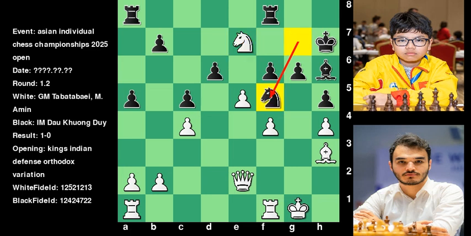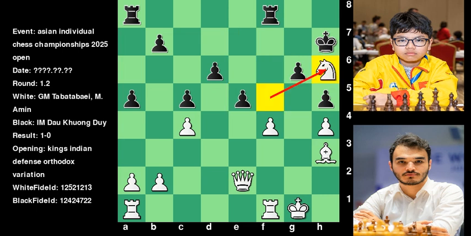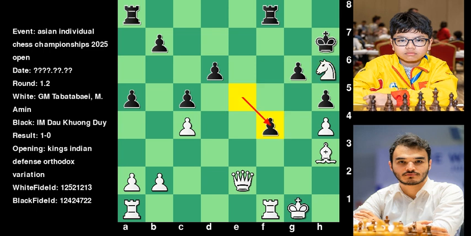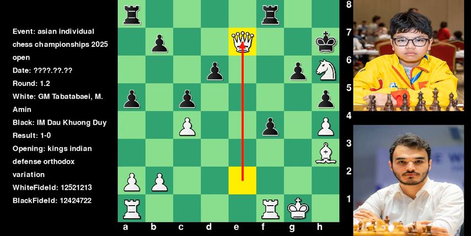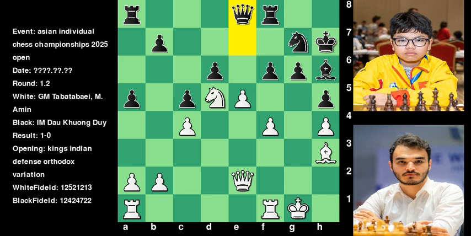Knight f5. Knight takes f5. Pawn takes e5. Knight takes h6. Pawn takes f4. Queen e7 check. King takes h6. Bishop d7. Pawn f3 and dominate the board. Queen e8 played by Khuong.